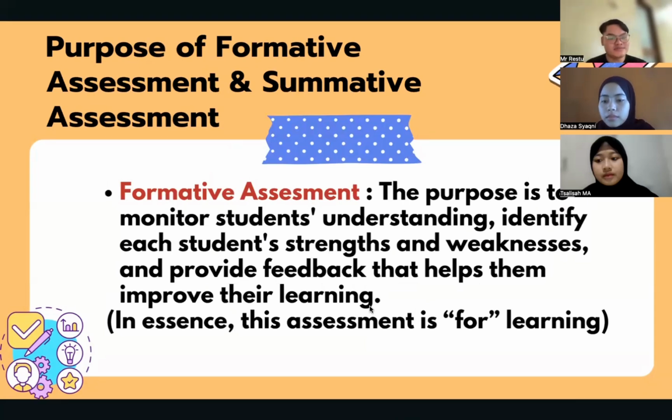Formative assessment is assessment for learning, to know the grade of the chapter.